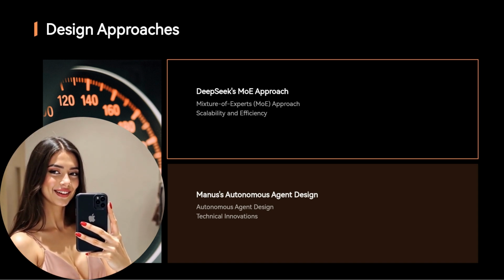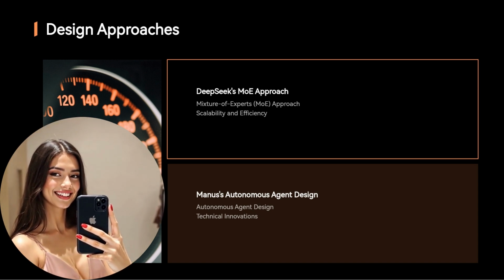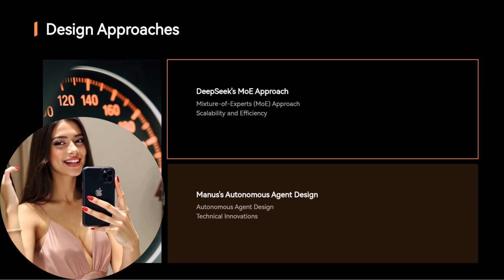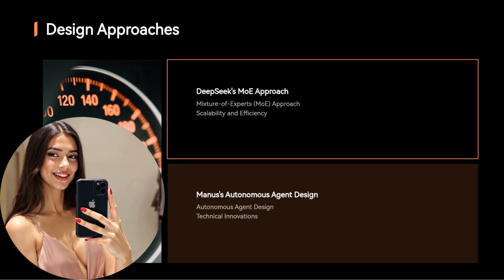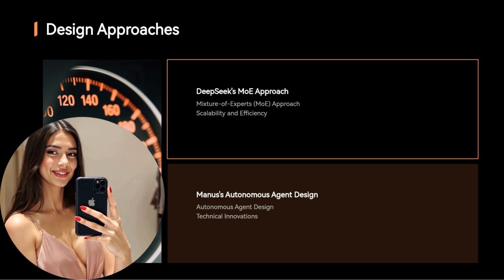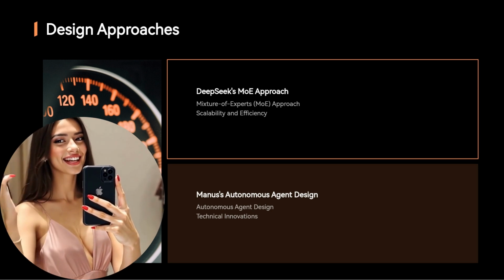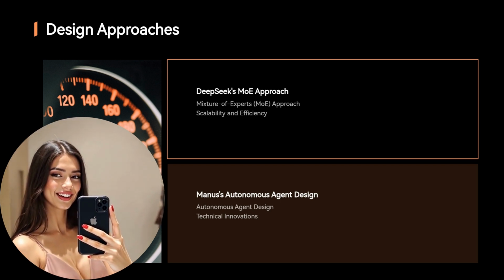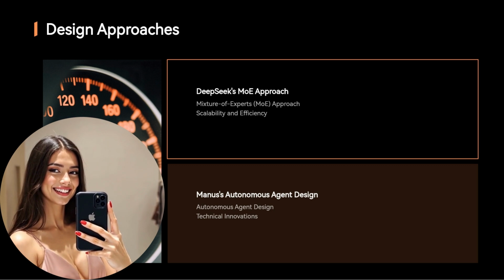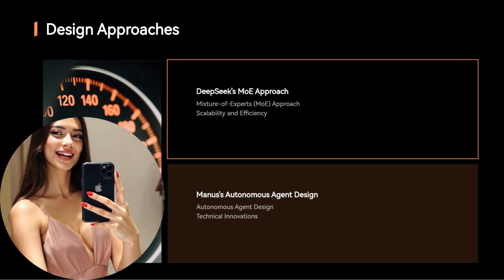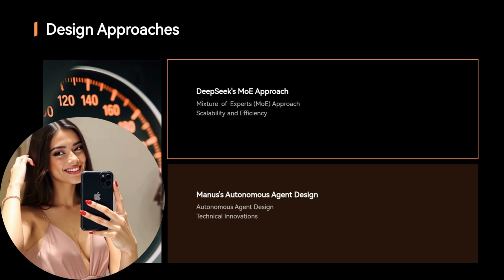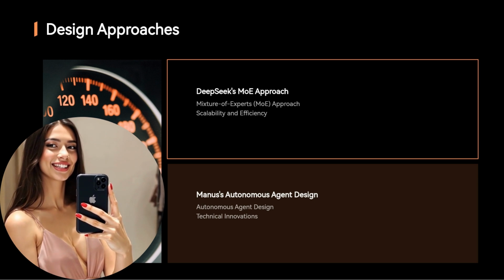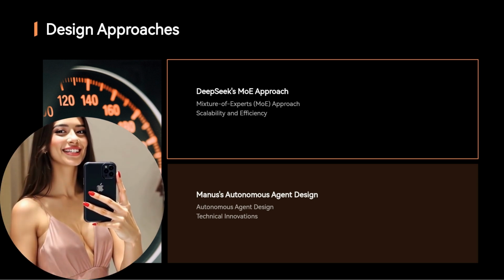Manus is not just a text model, it is an autonomous agent designed to execute complex workflows without human intervention. Unlike traditional LLMs, which primarily generate text, Manus can perform multi-step decision-making, analyze outcomes, and self-correct its actions. Both architectures are scalable, but DeepSeek's strength lies in adaptive text processing, while Manus excels at AI-driven automation. These foundational differences make them suitable for different types of AI applications, as we will see in later slides.